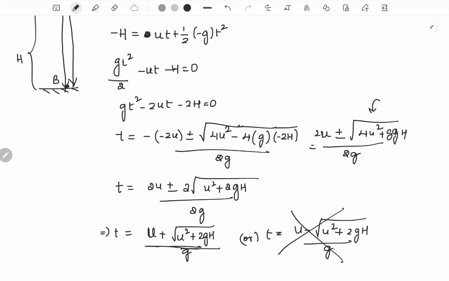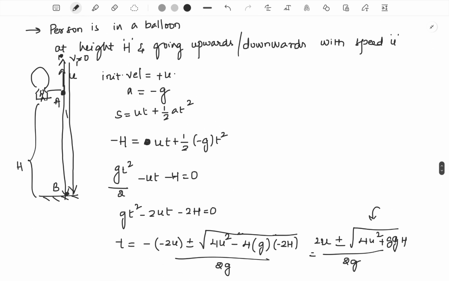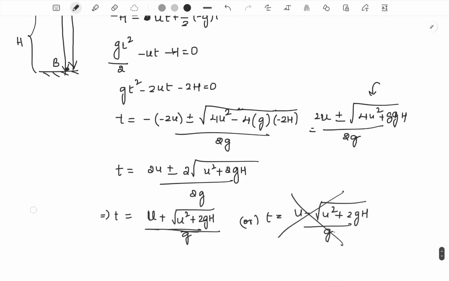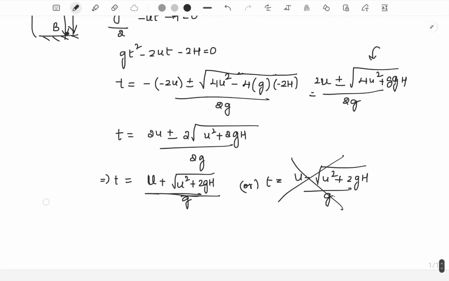Okay, so just understand what relation we have used in order to find the time taken, and what we have substituted in the place of acceleration, velocities and displacement, how we solve the equation. Because they can ask a question based on this particular concept. And then the next thing I'm interested to find is, what would be the velocity of the body when it reaches the ground?